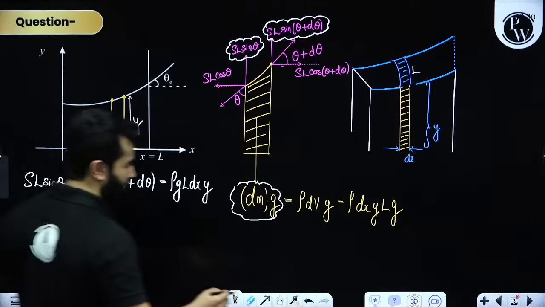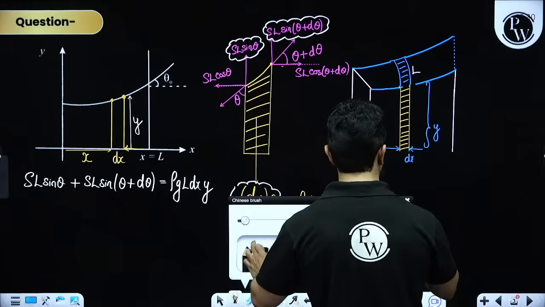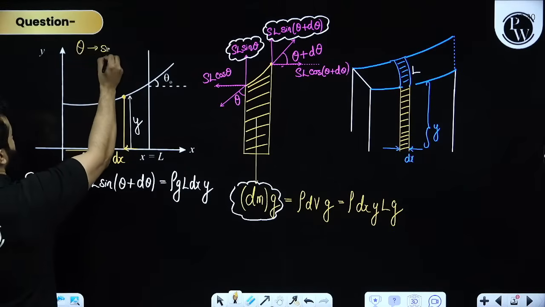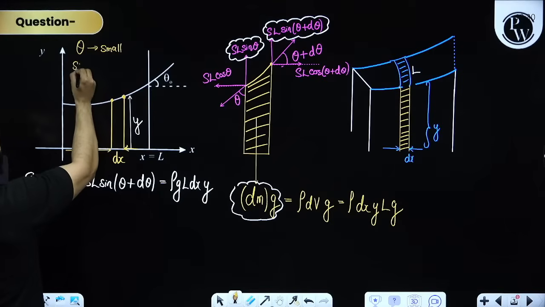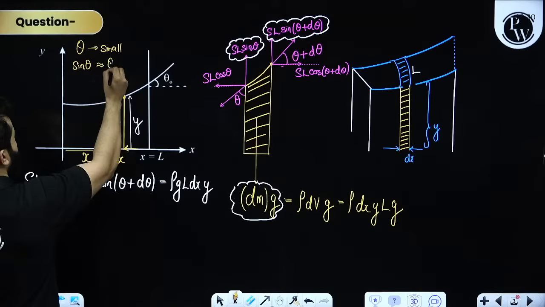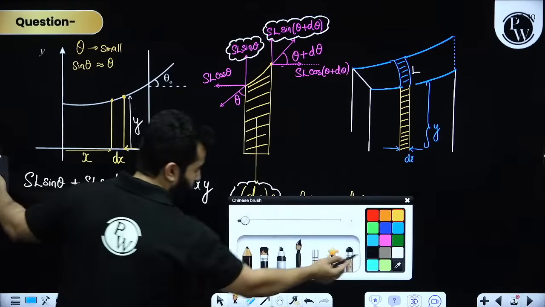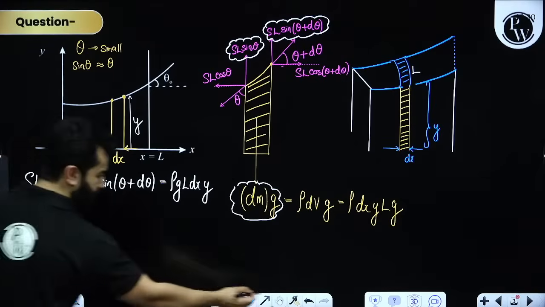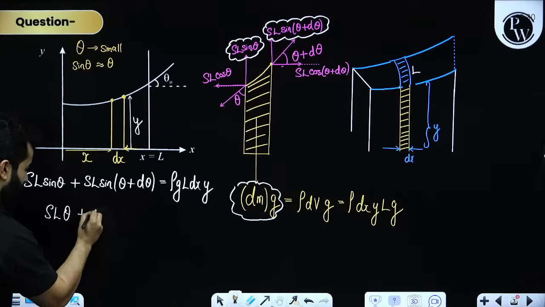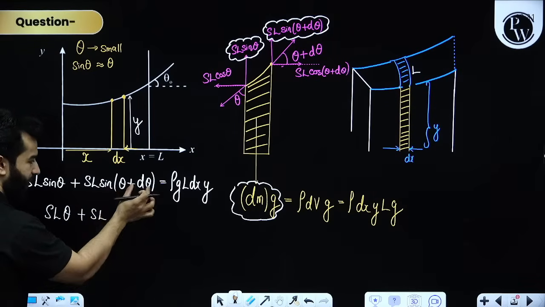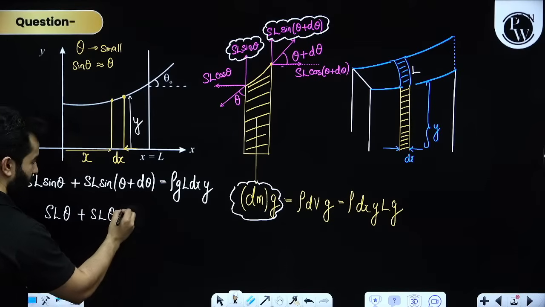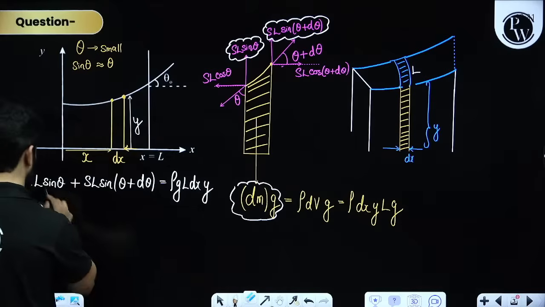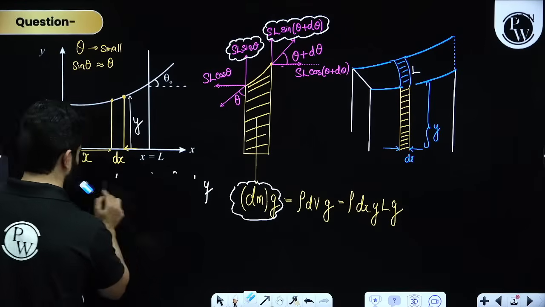My dear friends, just now I have said one thing: because this theta is very small, instead of writing sine theta, I can write it as theta only, right? So what I'm going to get over here is S into L theta plus S into L, and this will become theta plus d theta. That means SL theta plus... I'm so sorry, I have made one mistake. So sorry. Just a second, my dear friends.